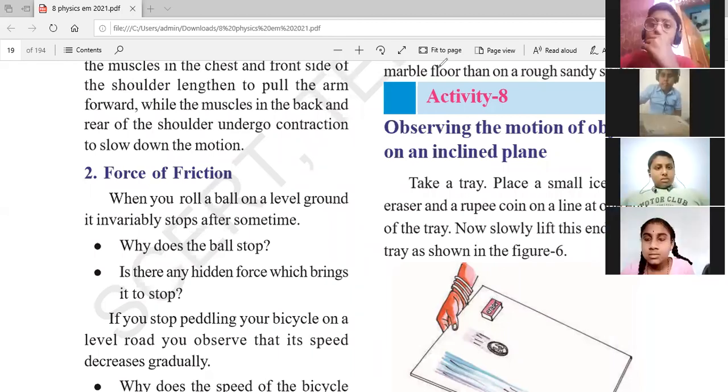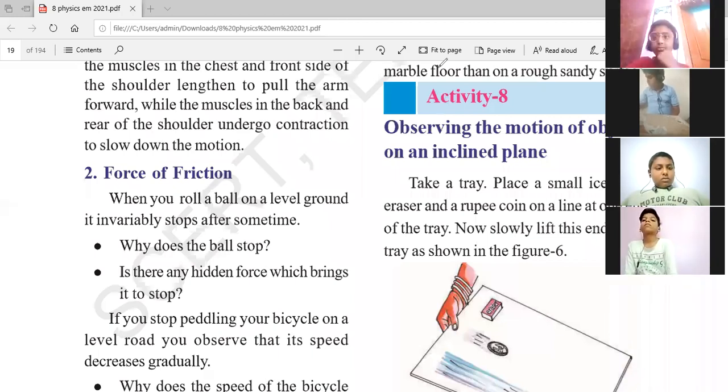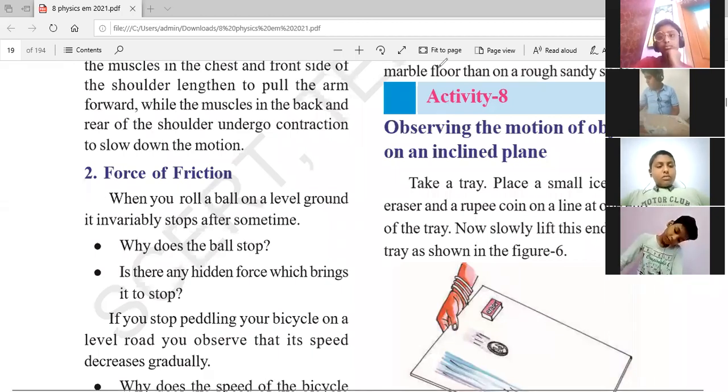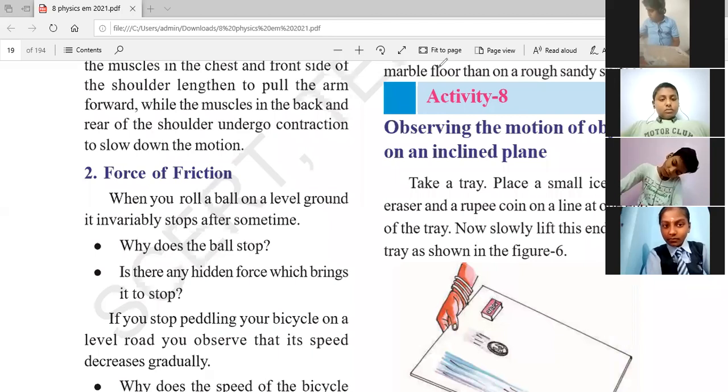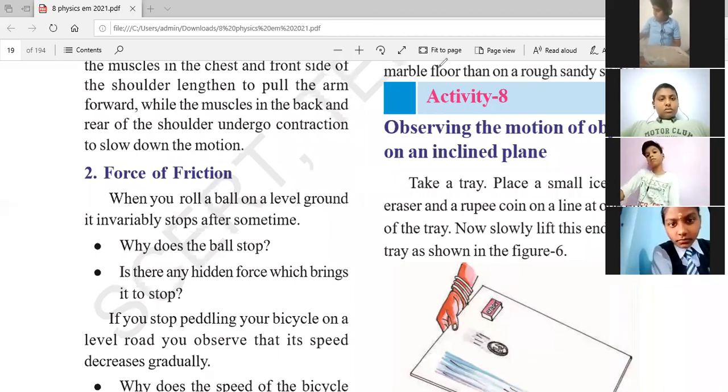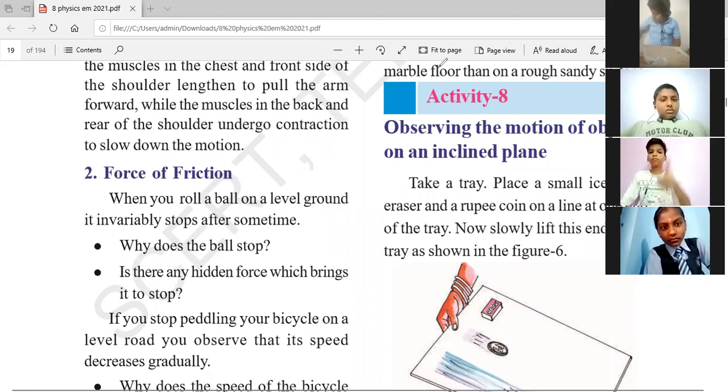Okay, very good. Here, ice cube will cover more distance than rupee coin and eraser because the surface of the ice cube is very smooth compared to rupee coin and eraser. When you hold that ice cube in your hand, it will feel slippery. అది జారిపోతుంది మన హ్యాండ్స్ నుండి. So ice cube will cover more distance than rupee coin and eraser.